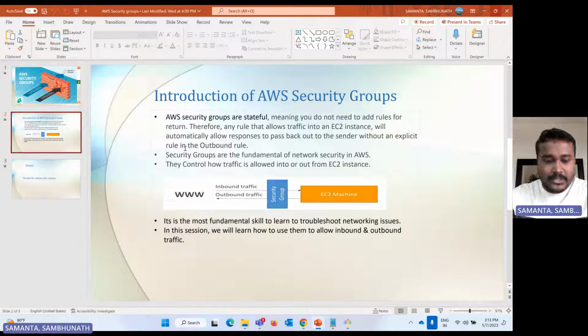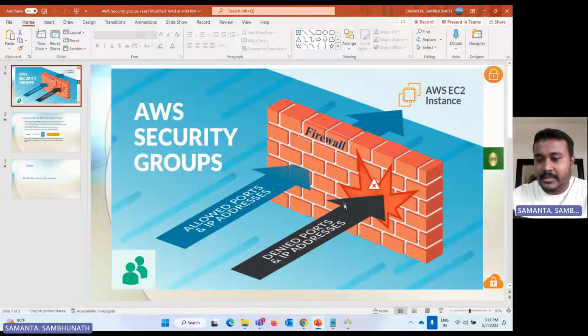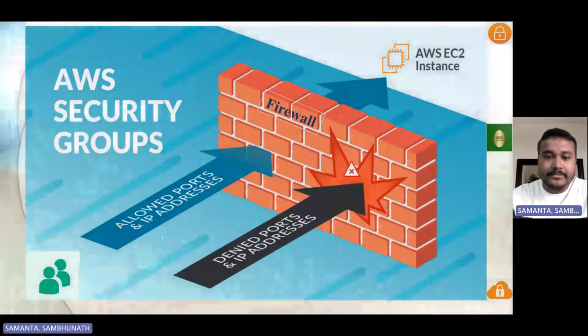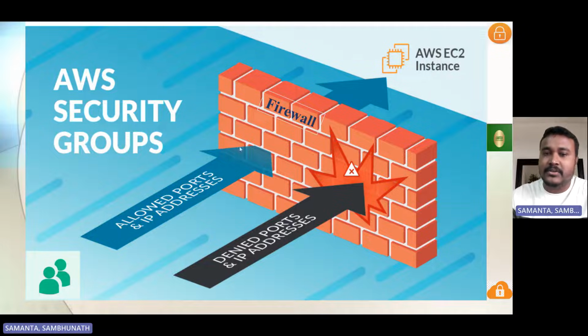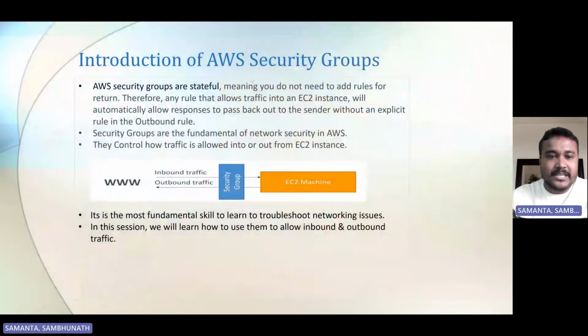When the inbound request is coming to the EC2 instance, the firewall, that is the security group, verifies whether it has the permission and the access. But when the response is coming back from the EC2 instance to the internet, the security group won't verify. That's why we call it stateful. So that's the meaning of stateful.